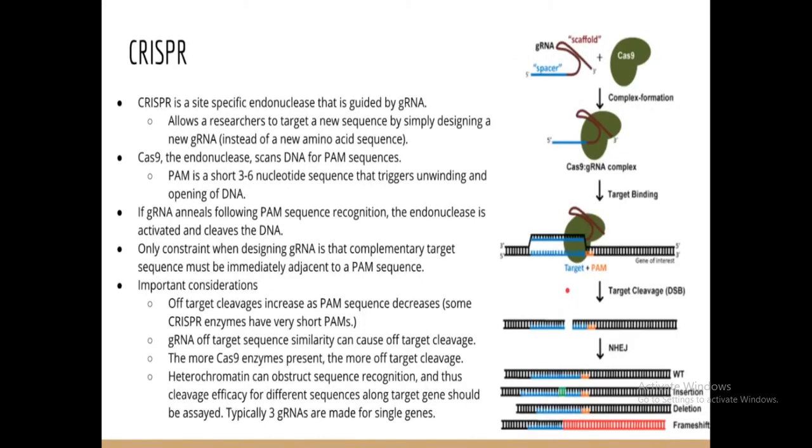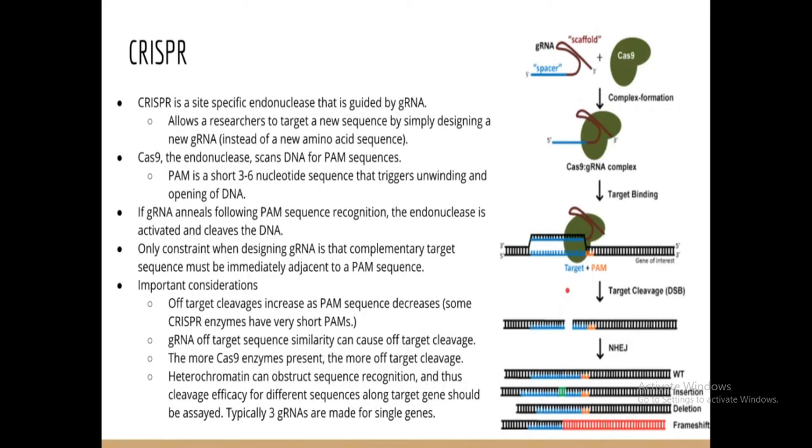CRISPR technique: last year Emmanuelle Charpentier and Jennifer Doudna got the Nobel Prize for the discovery of the CRISPR technique. It is a site-specific endonuclease that is guided by gRNA. It allows a researcher to target a new sequence by designing a new gRNA instead of a new amino acid sequence.